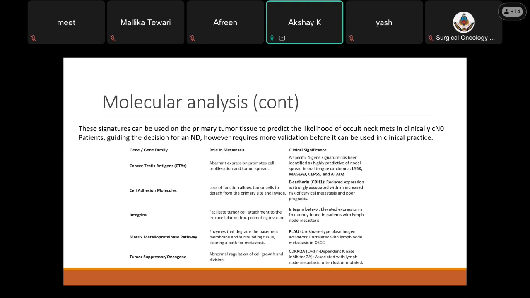Certain signatures include cancer testis antigens, which include LY6K, MAGE-A3, SPAG, and ATAD2, then cell adhesion molecules like E-cadherin, integrins like integrin beta-6, whose elevated expression is frequently found in patients with metastatic lymph nodes, then the matrix metalloproteinase pathway, which correlates with lymph node metastasis in oral squamous cell carcinoma, and certain tumor suppressor genes or oncogenes like CDKN2A, which is also associated with lymph node metastasis, often lost or mutated.